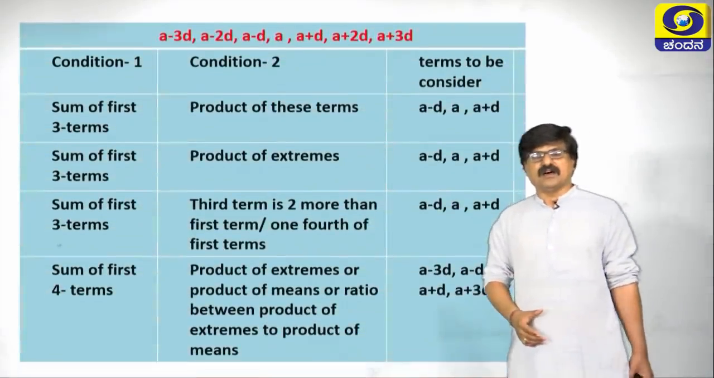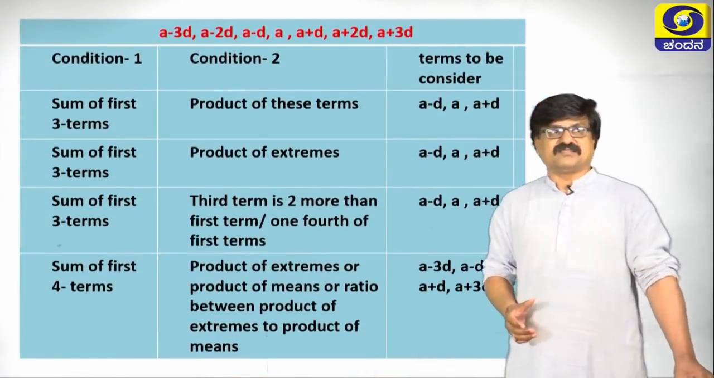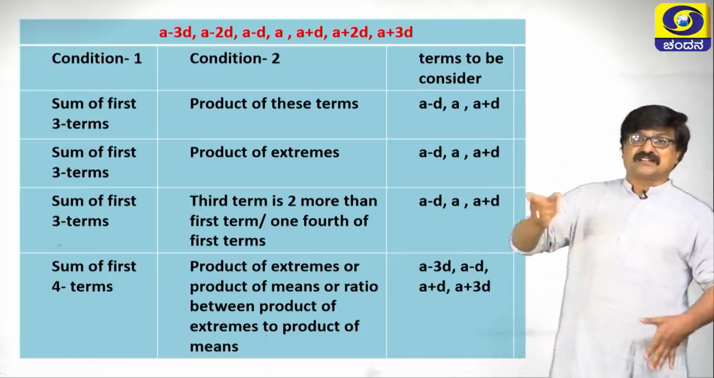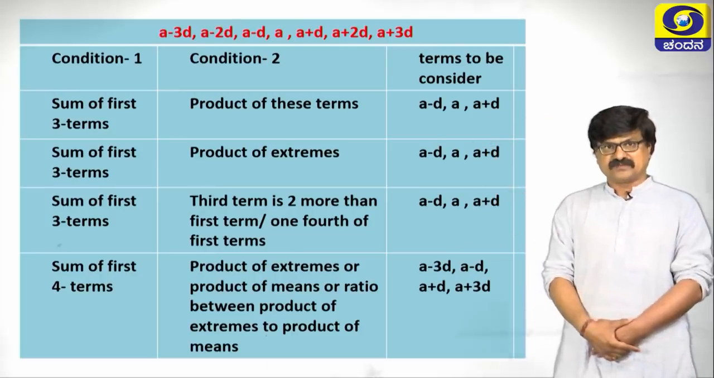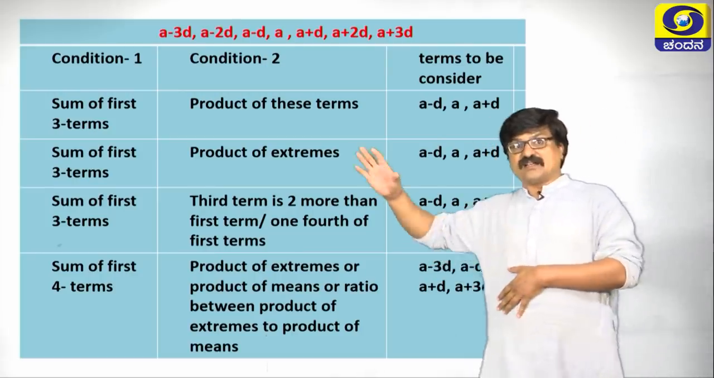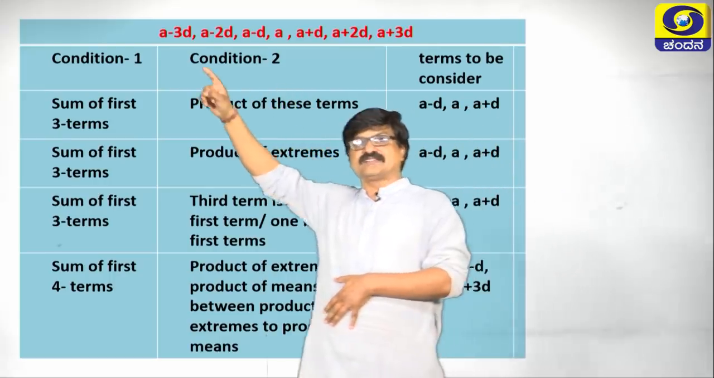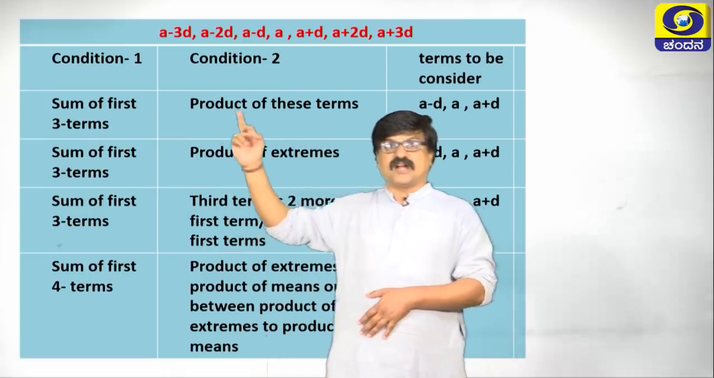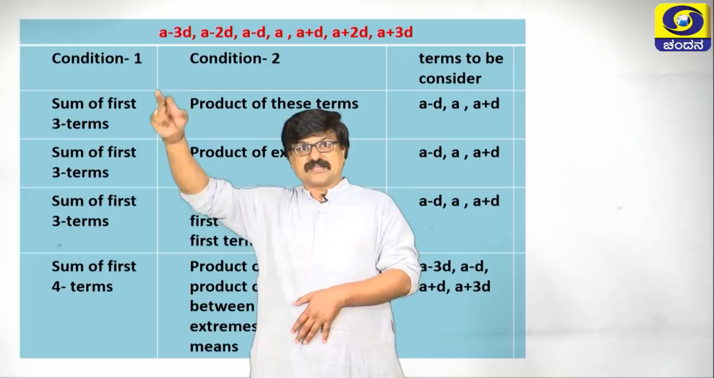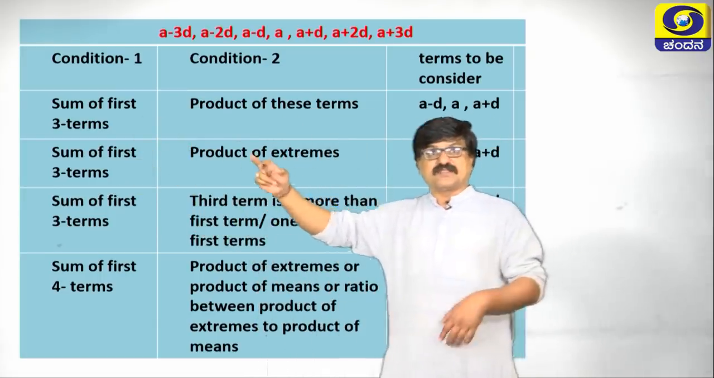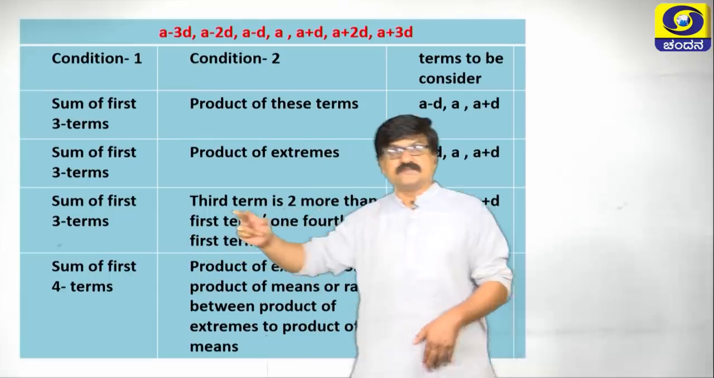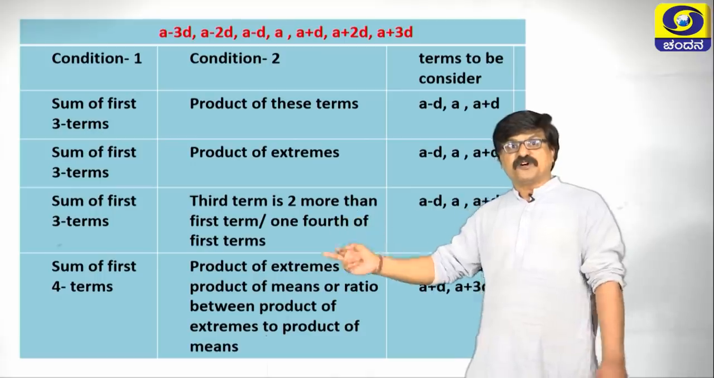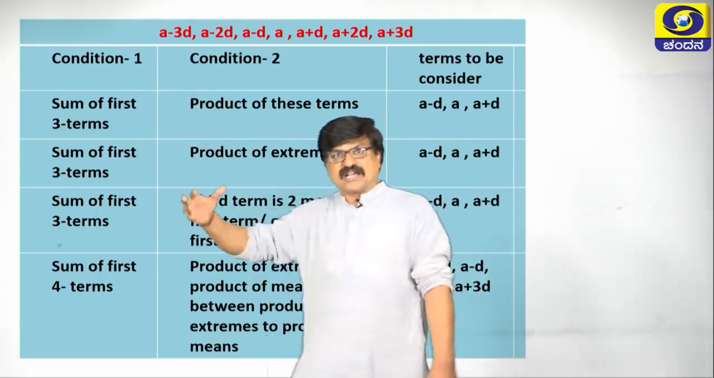The next one, this is a very interesting one. Most of the time the students are finding difficulty in writing the application type of problem. So, here I have taken two conditions, condition 1 and condition 2. Condition 1 is sum of first three terms, product of first three terms. For the second one, sum of first three terms, product of extremes. For the third one, sum of first three terms, third term is 2 more than the first term or 1/4 of the first term. See, there are two conditions.